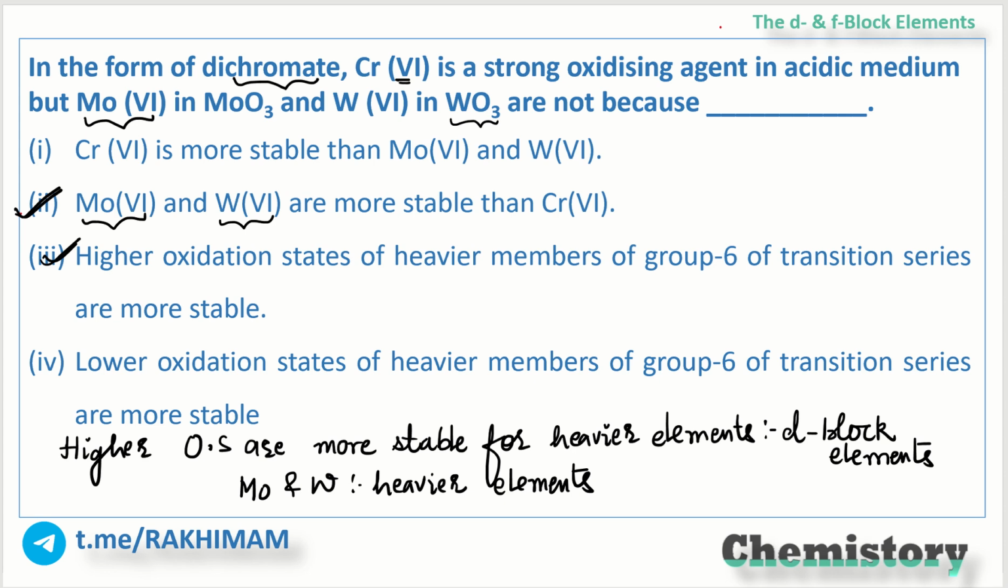So molybdenum and tungsten are actually stable in the higher oxidation state +6. They have no tendency, or rather a very little tendency, to get reduced to their lower oxidation state. That's why Mo6+ and W6+ are not strong oxidizing agents, because an oxidizing agent is the agent that oxidizes other species and itself gets reduced. Hence, molybdenum and tungsten in +6 oxidation state are more stable in comparison to chromium in +6 oxidation state. And so, options 2 and 3 are the right answer for the question.